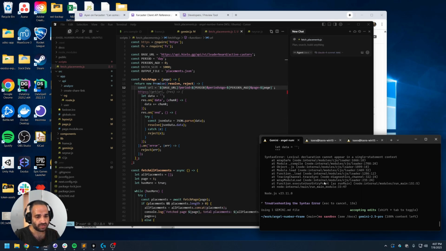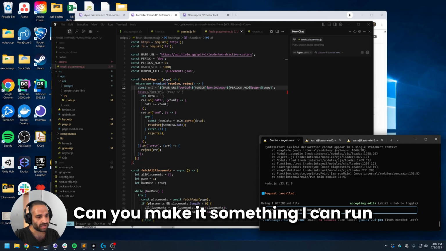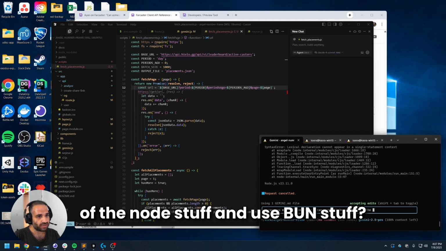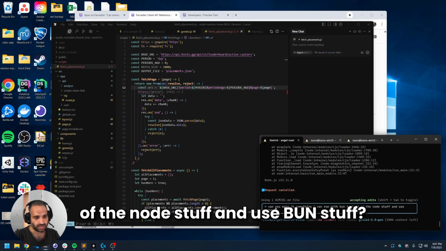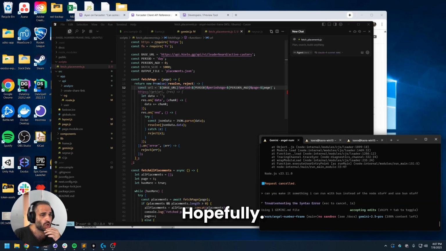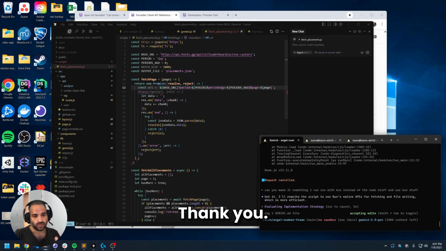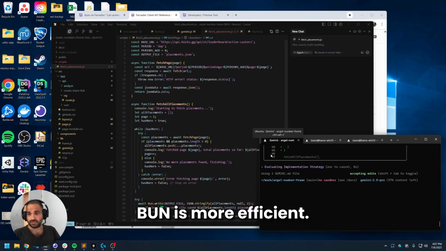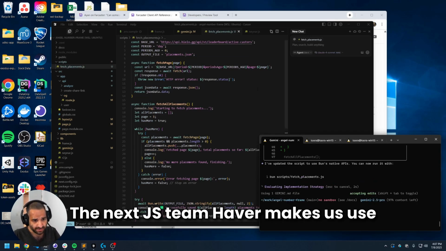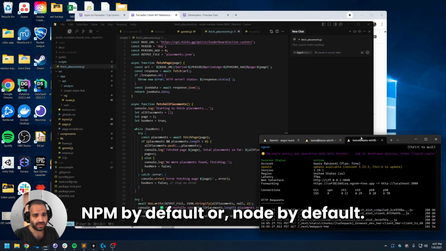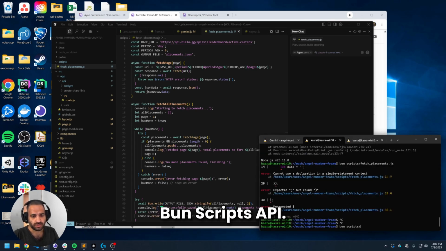It's bad code. Can you make it something I can run with bun instead of the node stuff and use bun stuff? Hopefully it knows what I mean. Thank you. I agree, bun is more efficient. The Next.js team, however, makes us use npm by default, or node by default. Bun scripts.